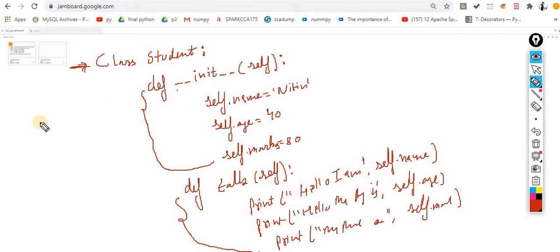def __init__. This is for the initialization. If you are coming from another object oriented programming language, there you might have heard about the concept of the constructor. So what is the role of the constructor?